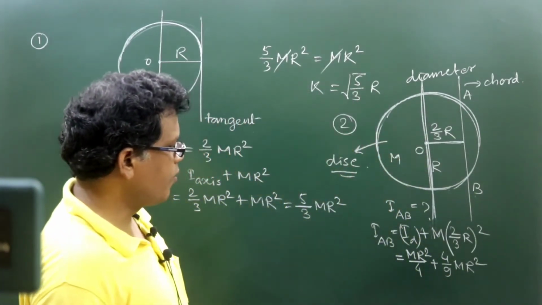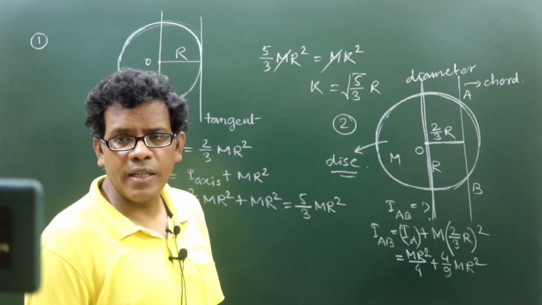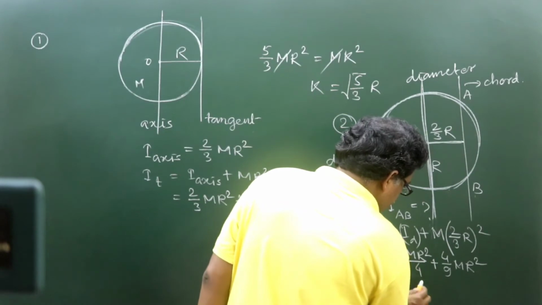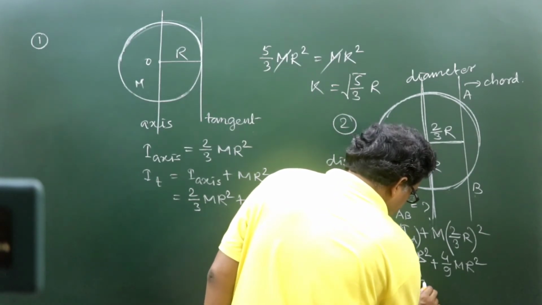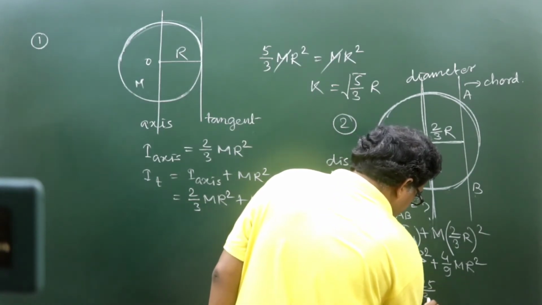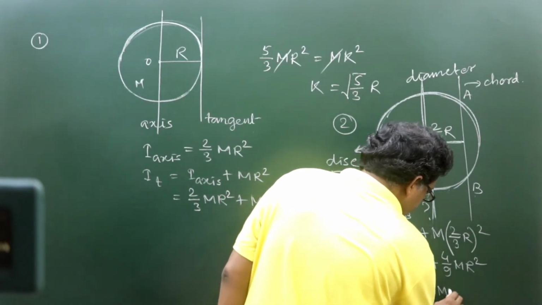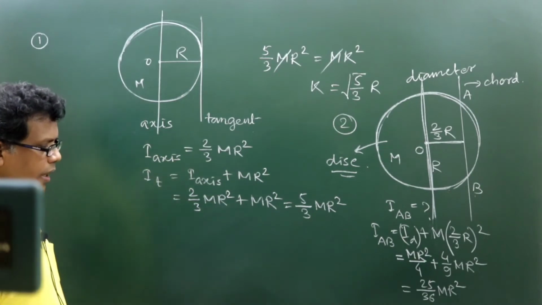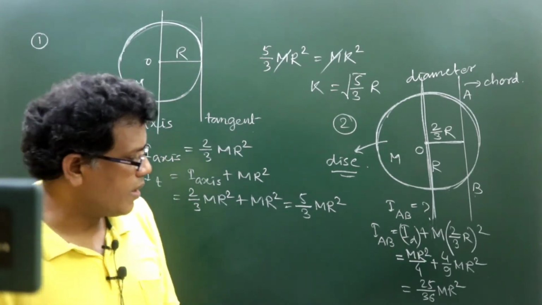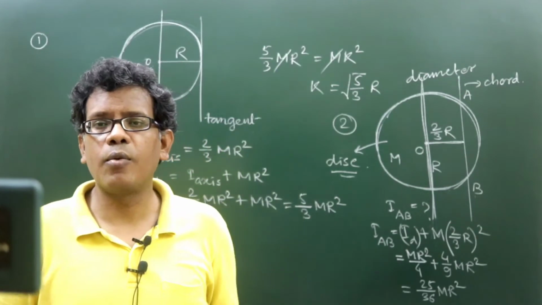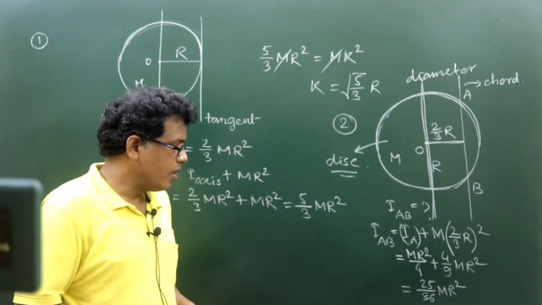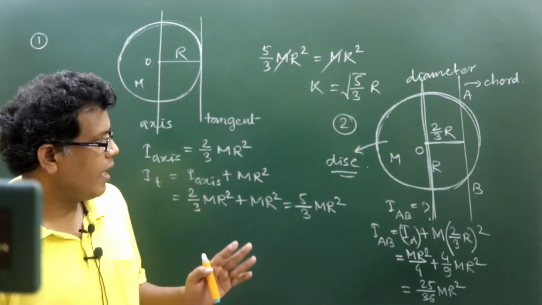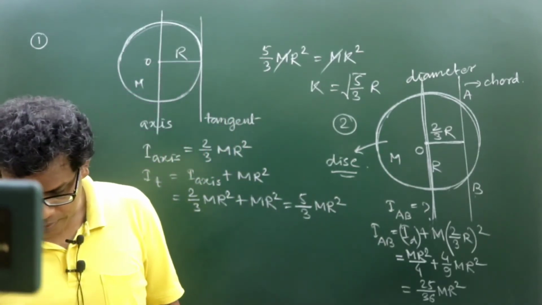So, MR square by 4 plus 4 by 9 MR square. So, that means how much will be in calculation? It will be 9 plus 16, that is 25 divided by 36 MR square, isn't it? 9 plus 16, 25 by 36 MR square will be the calculation of MI of the solid disc about the line AB as an axis of rotation.